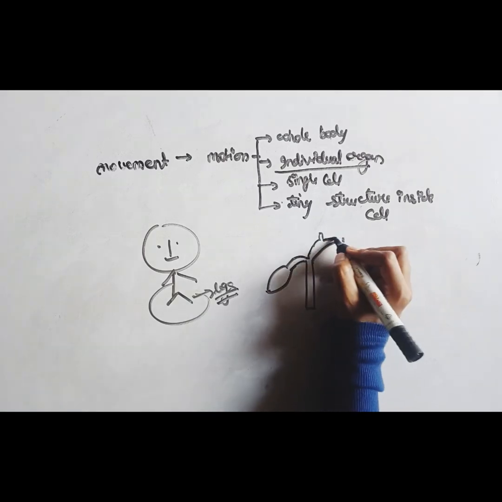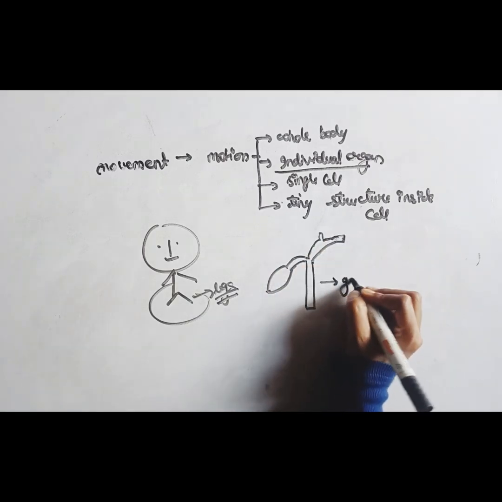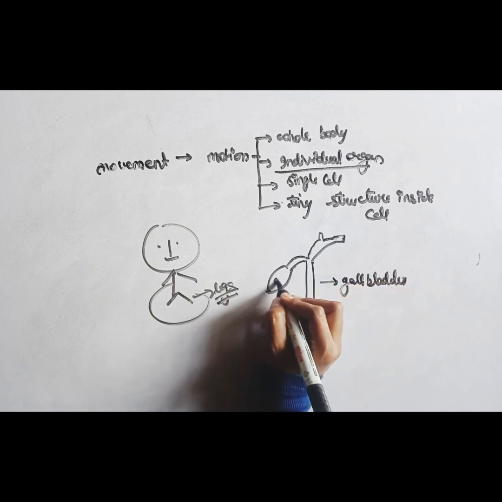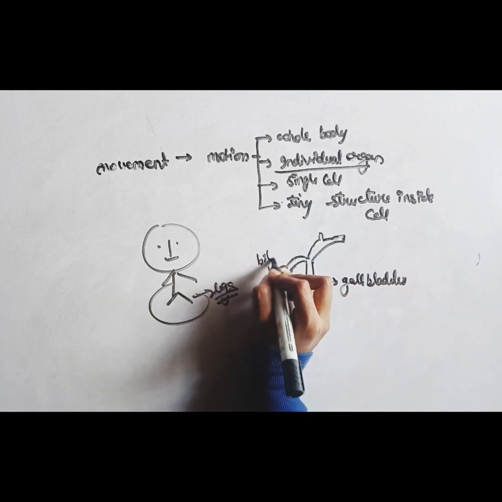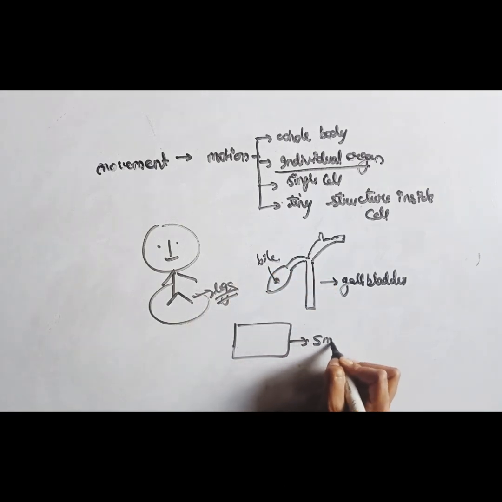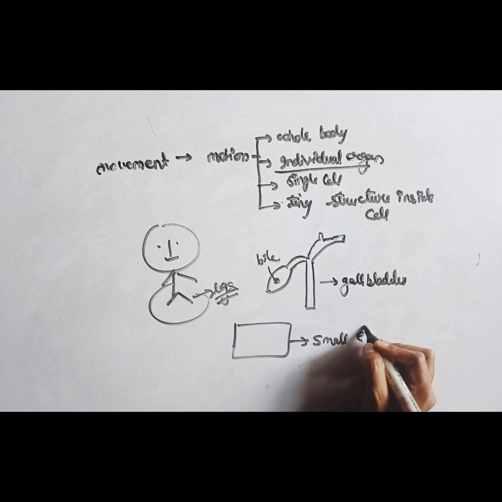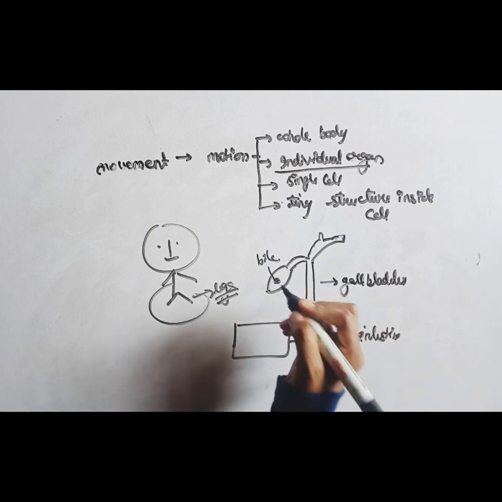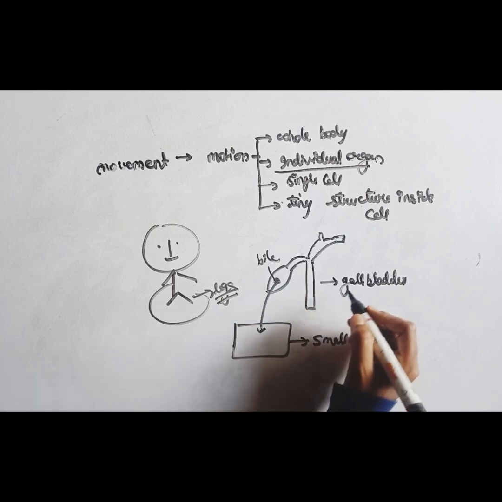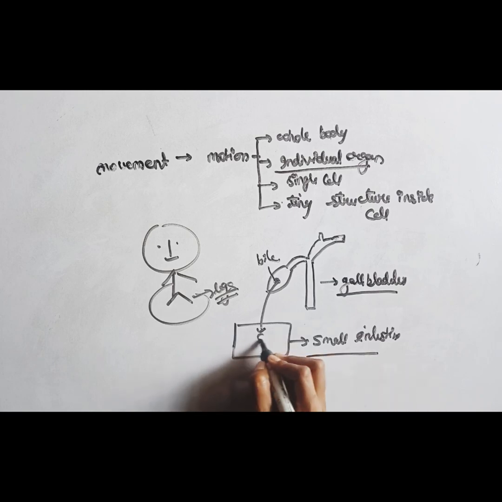This is the gallbladder, and the gallbladder contains bile. And this is the small intestine. When the bile moves from one place to another, that means it moves from the gallbladder to the small intestine.